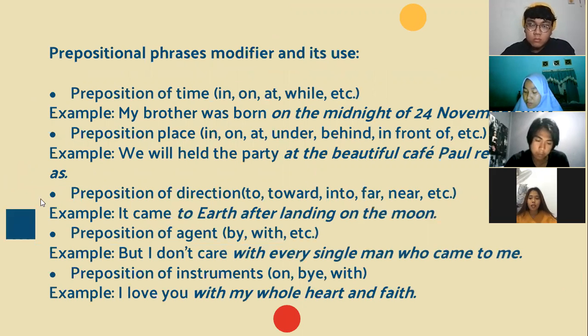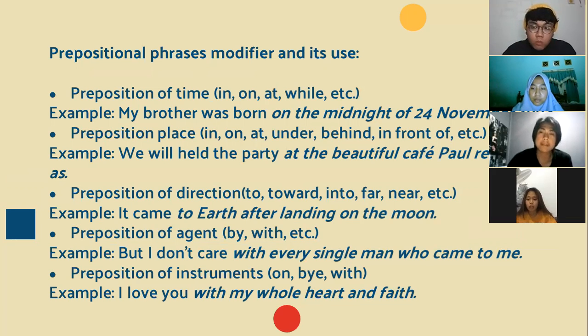Okay, these are the prepositional phrase modifiers and their uses. One is preposition of time: in, on, at, while, and so on. Example: my brother was born on the midnight of 24 November. Example: we will have the party at the beautiful cafe Paul recommended to us.